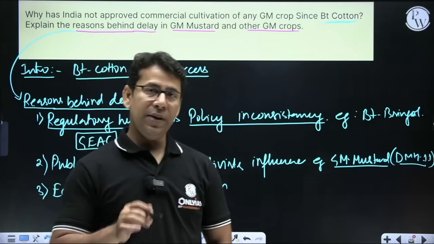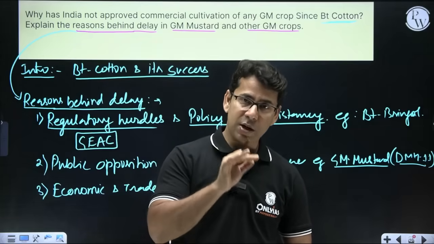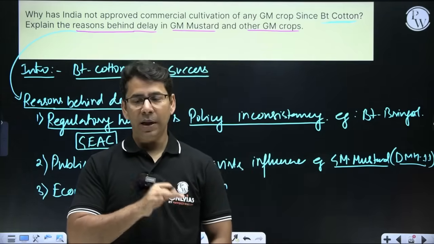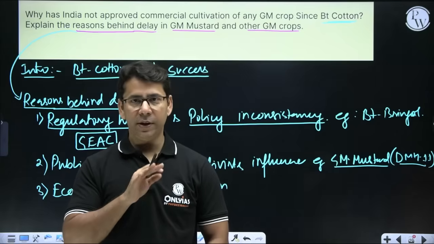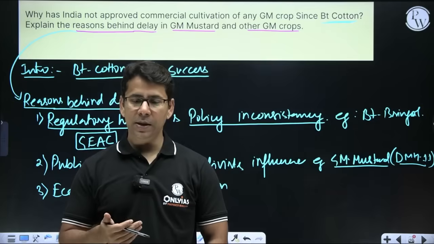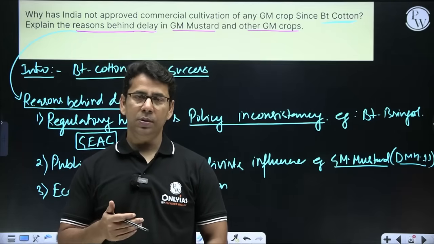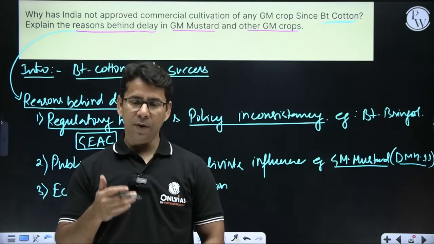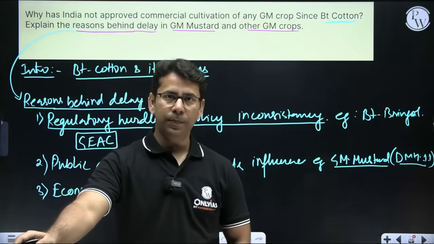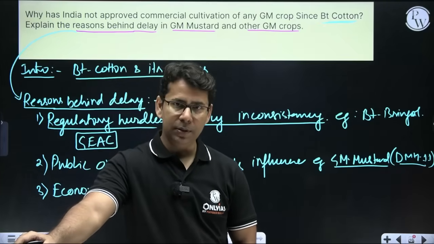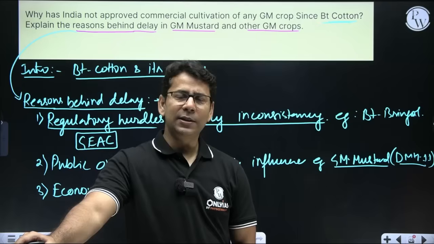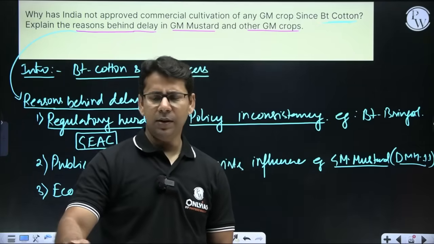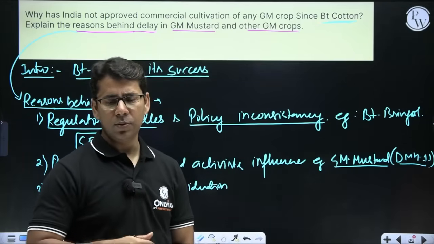Obviously, if we grow GM crops which are transgenic in nature, with a foreign gene present in them, then Indian exports are going to be affected, because many countries are not open to accepting transgenic GM crops, Europe for example. Second thing, the seed price of these GM crops will be a little higher, right? And then it might create some problems there also.